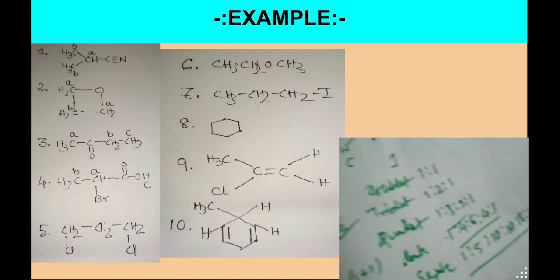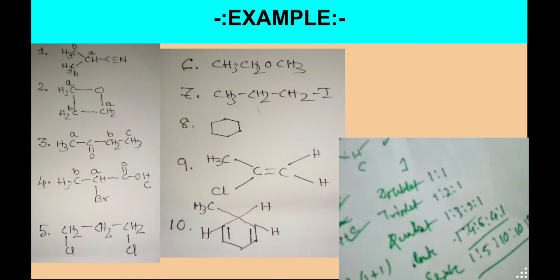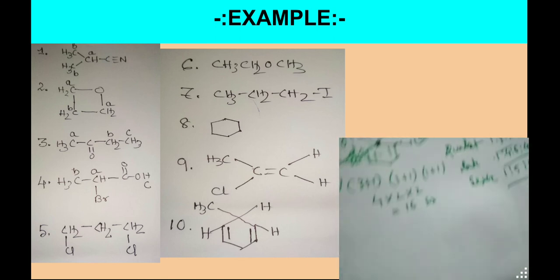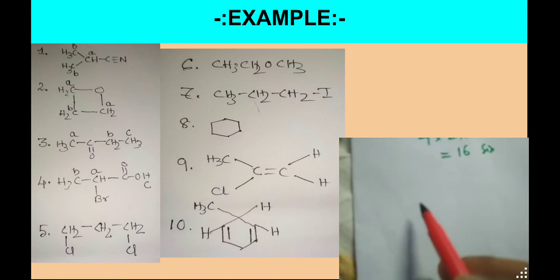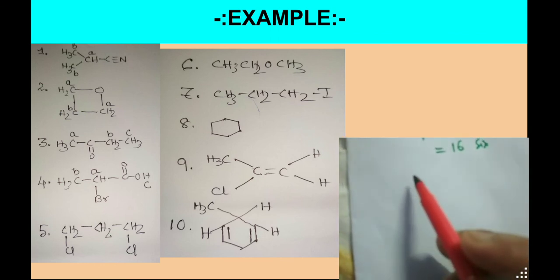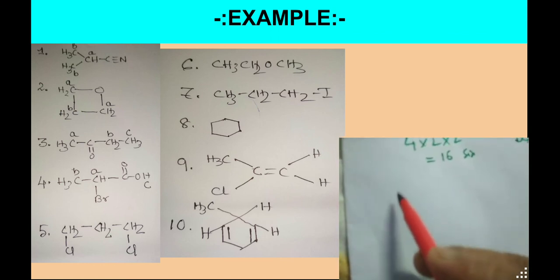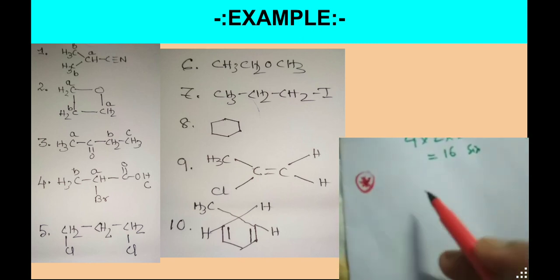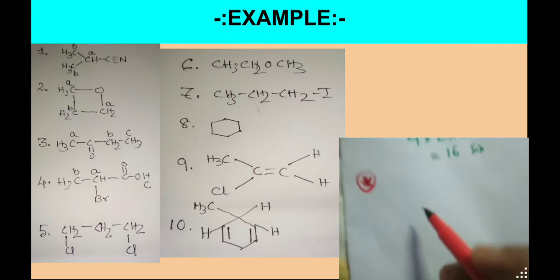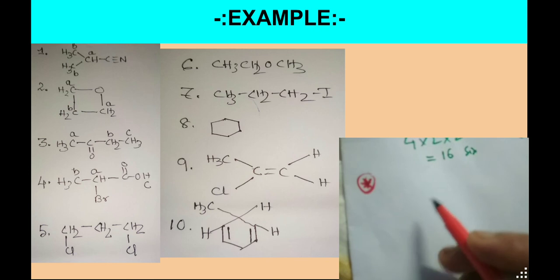And another thing I want to tell you before that, as I have discussed the chemical shift. One question is very essential to all of you. You have to know these things: if you look at the NMR spectroscopy of any compound, I'm giving one example, because it is related to the chemical shift, shielding and deshielding. I'm giving one example here, so it will be easier for all of you.